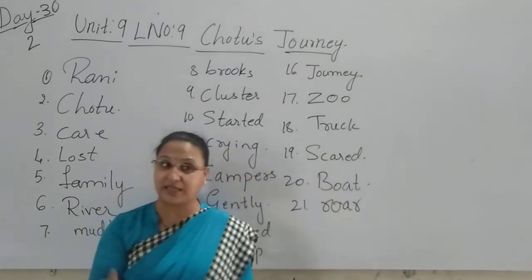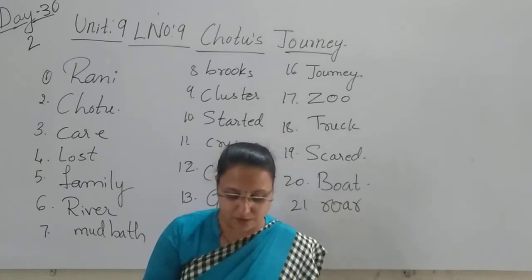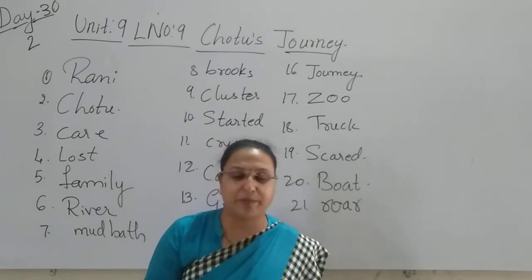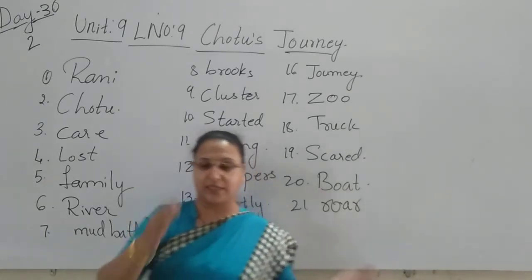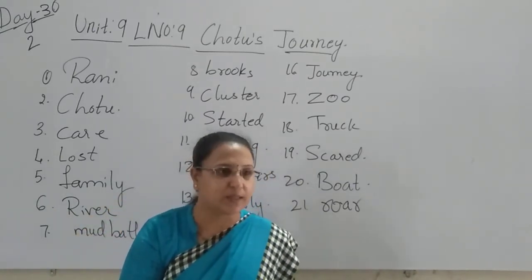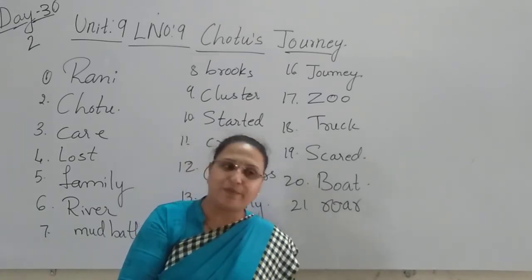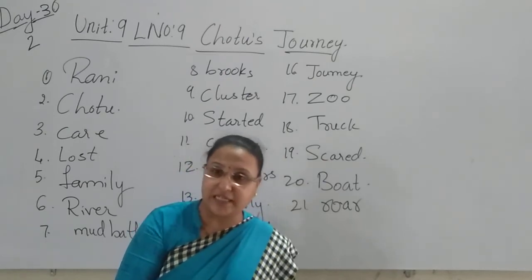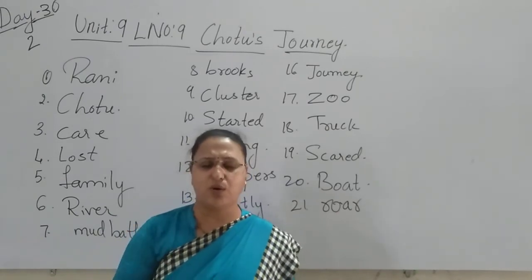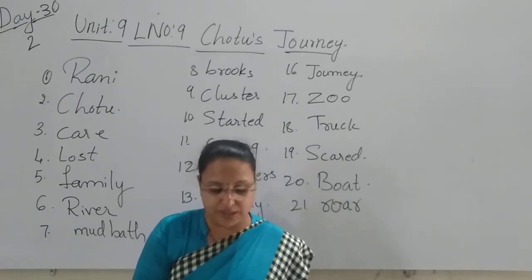Many children come to see the Chotu in the zoo. He is busy from morning to evening entertaining them. Yes, even you people, when you see an elephant, you sit on that and you go and come one round. Camel, elephant, horse and all, when it comes to your house, you people go or no, children? Same like that only. In the zoo, whoever the children used to come, he used to entertain them. He used to take them for a round. So the whole day Chotu was very busy entertaining the children.